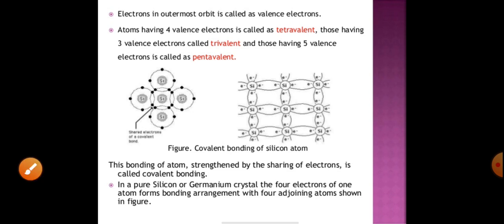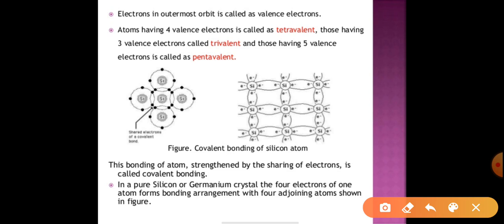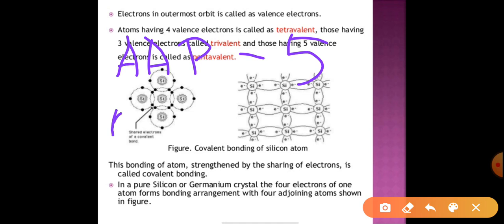So how to remember tetravalent, pentavalent and trivalent? I will give you one trick. A, A, P, you know that this is a party. Arsenic, antimony and phosphorus, these have 5 valence electrons, so pentavalent. And we know big, B-I-G, big. So boron, indium and gallium have 3, and silicon and germanium have 4 valence electrons.